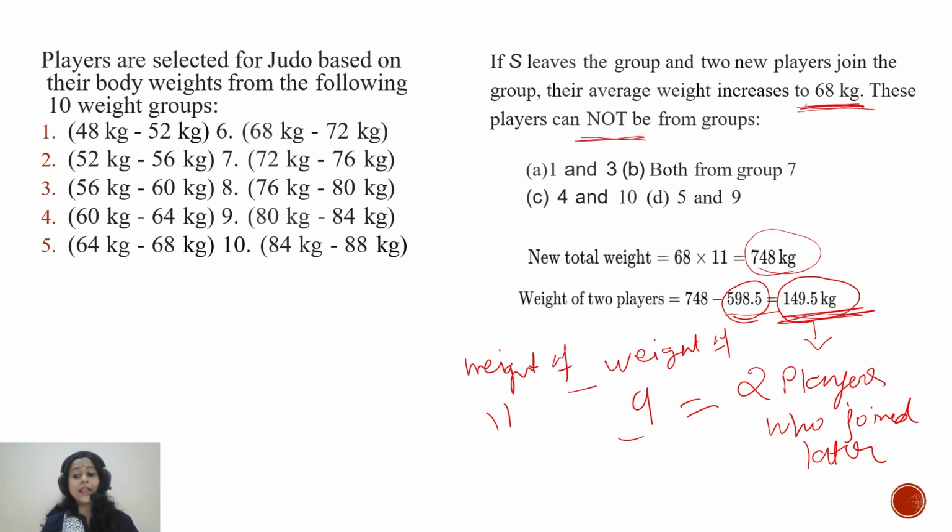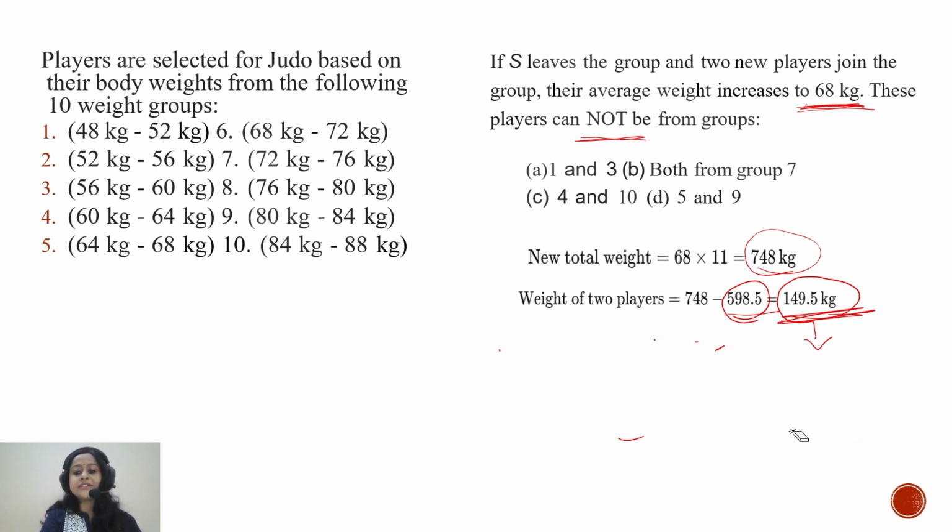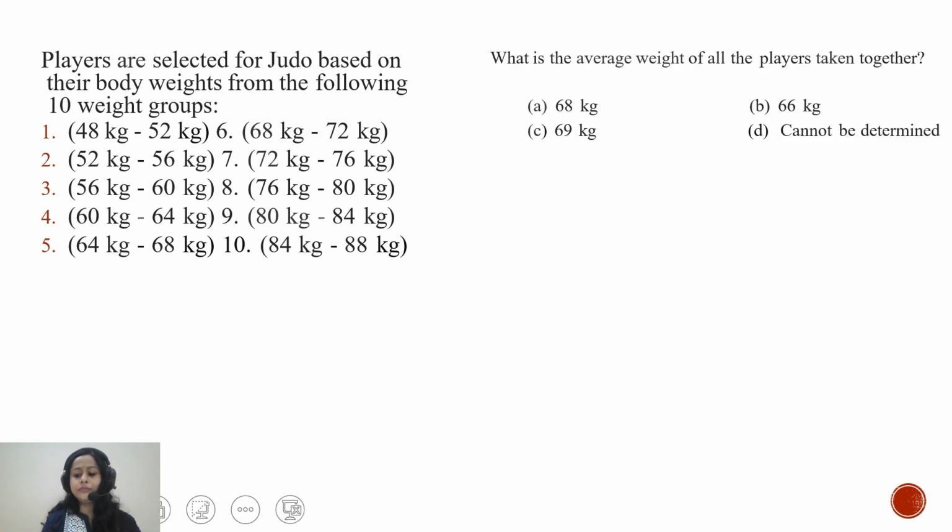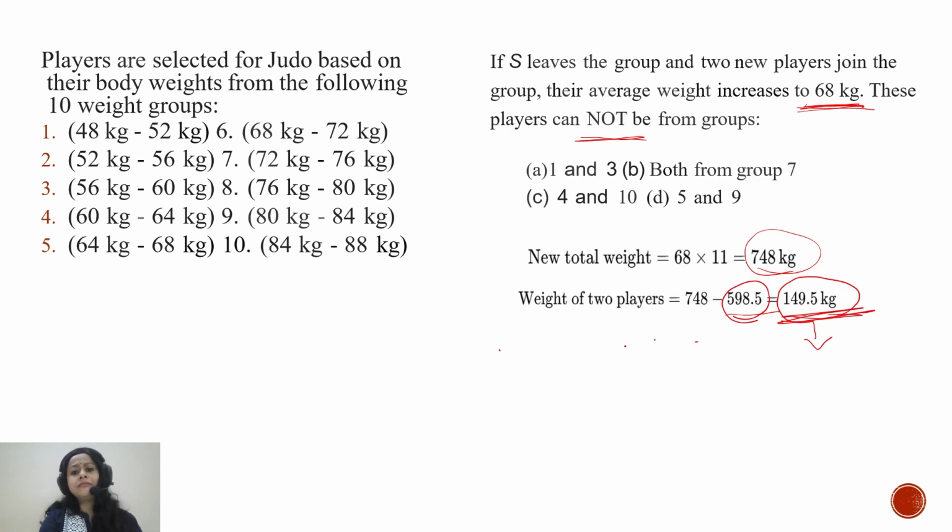Right? Now we have to find out which group these two players won't be part of. The total weight of the two players is this, so we will just find out the average of their weight. Dividing 149.5 by 2 will give us the average.